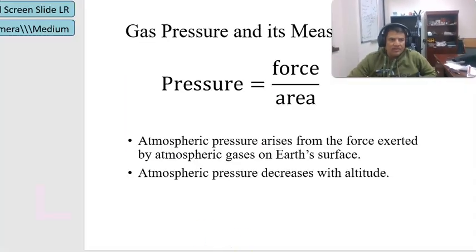Okay, so now we will study the gas law. Pressure, or gas pressure, and the gas law. We will discuss in this chapter gas law and gas pressure. So now let's start from the gas.